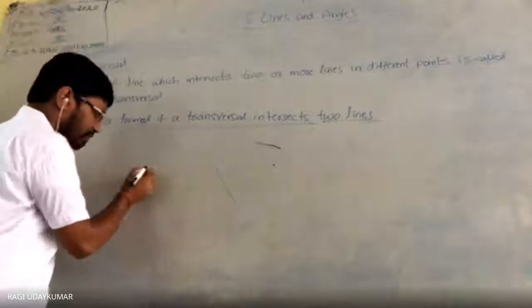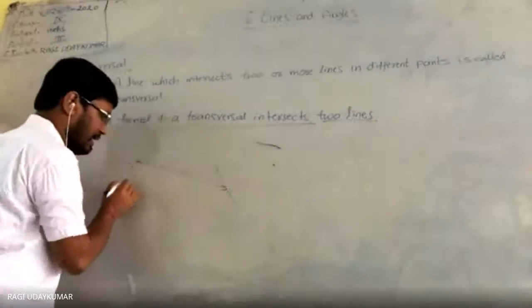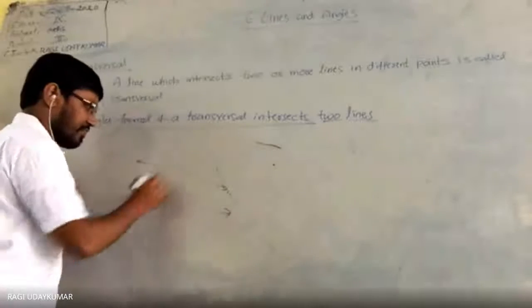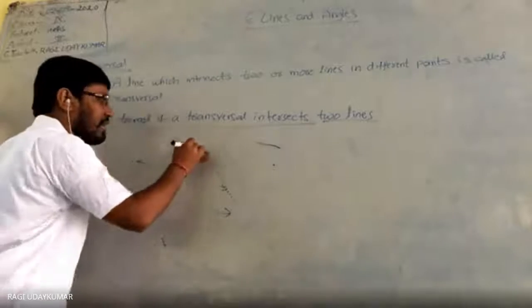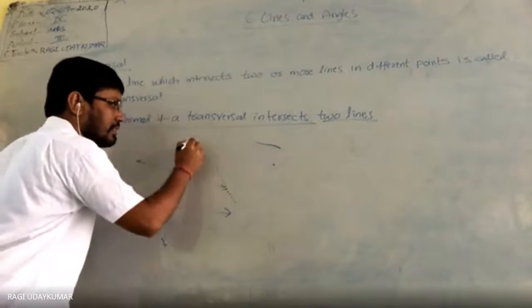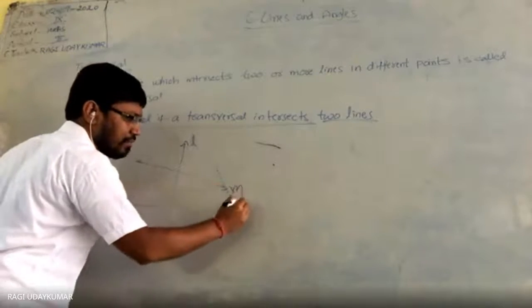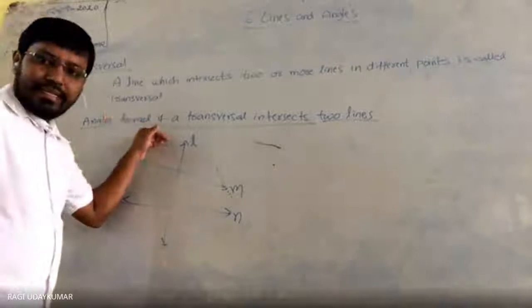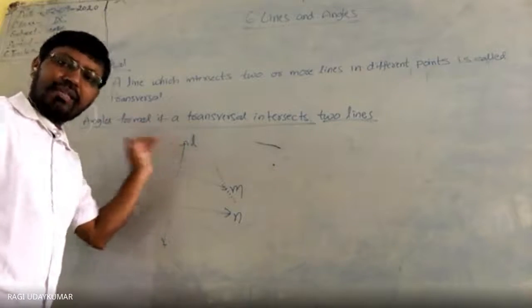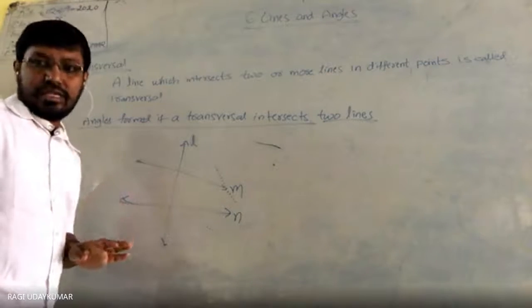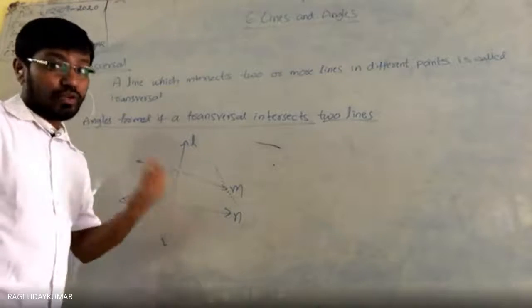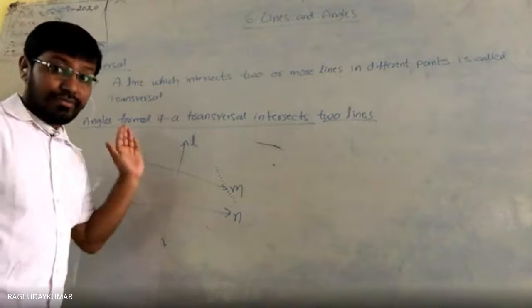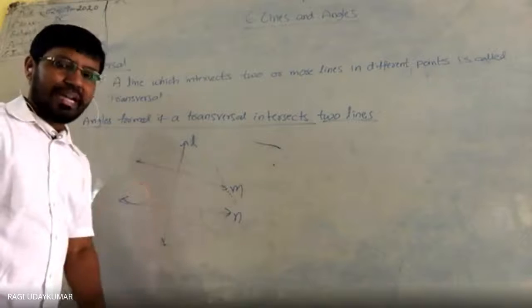Suppose I take one line here and another line here. Now this is L, this is M, this is N. So L intersects M and N, so L is the transversal to M and N.